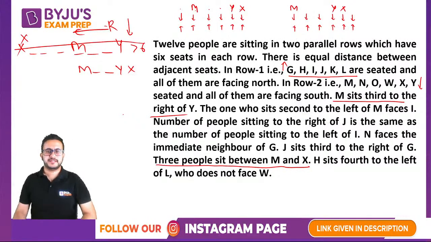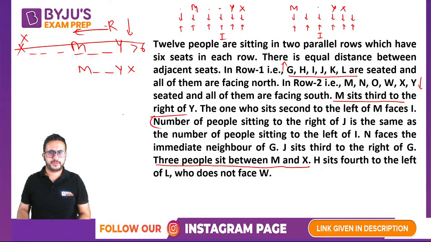Now let us see this. Then it says that the person who sits second to the left of M faces I. Second to the left of M will be this person, faces I. Second to the left of M will be this person, faces I. Okay, I is done.